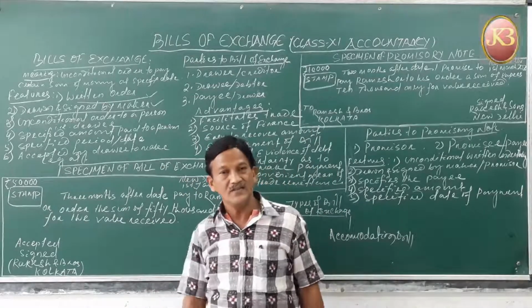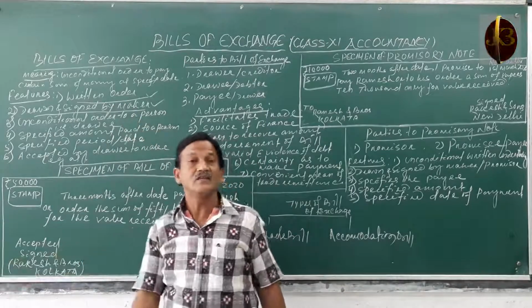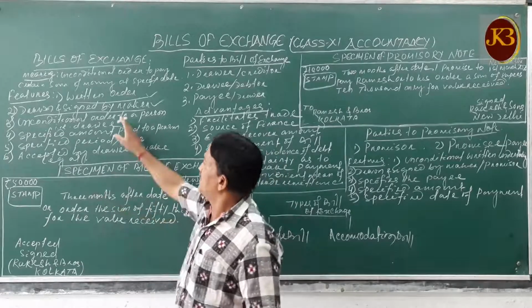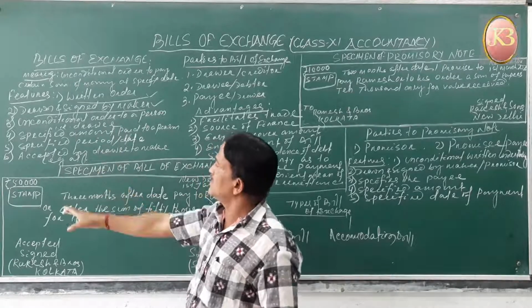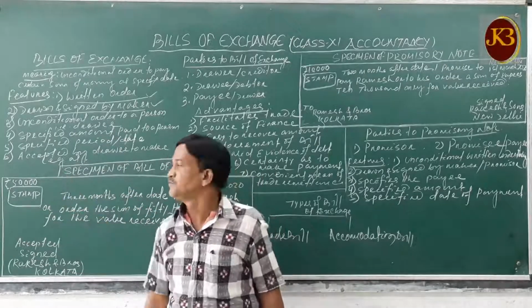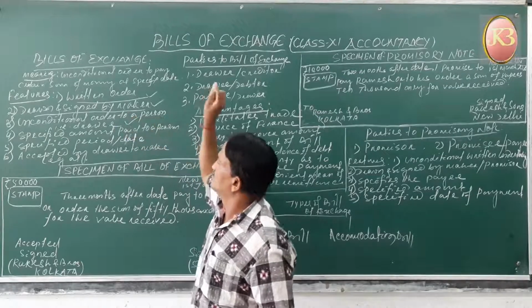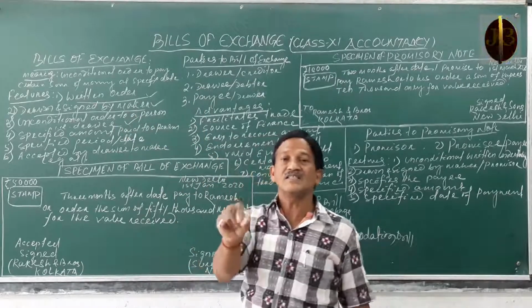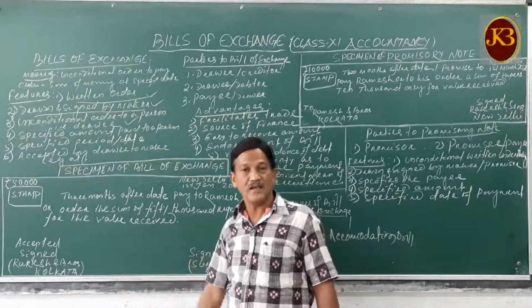Then it is a valid document, and the maker is none other than the creditor who sells goods on credit. He is the maker. He will prepare and sign it, then it will be given to the debtor. It is an unconditional order given to a particular person to pay the certain amount.